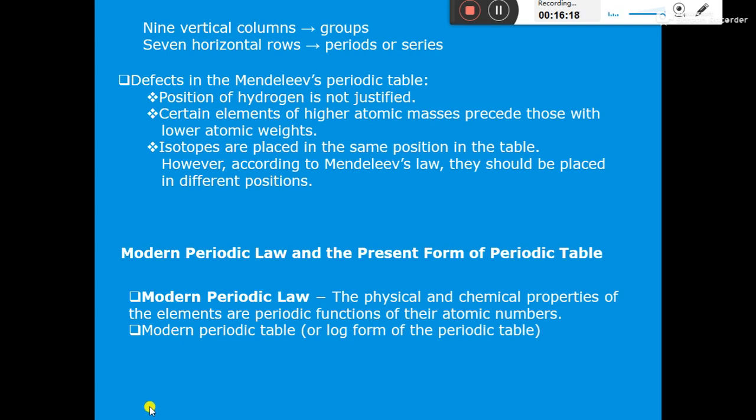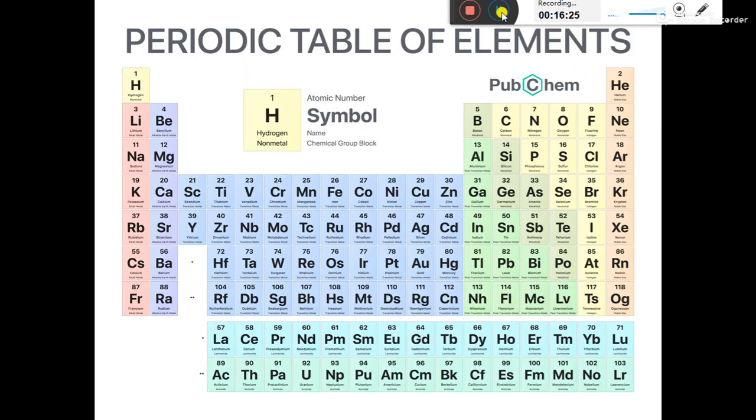So let us see the modern periodic table, which is also known as the long form. Here we can see the modern periodic table. The vertical columns in the modern periodic table are called groups.